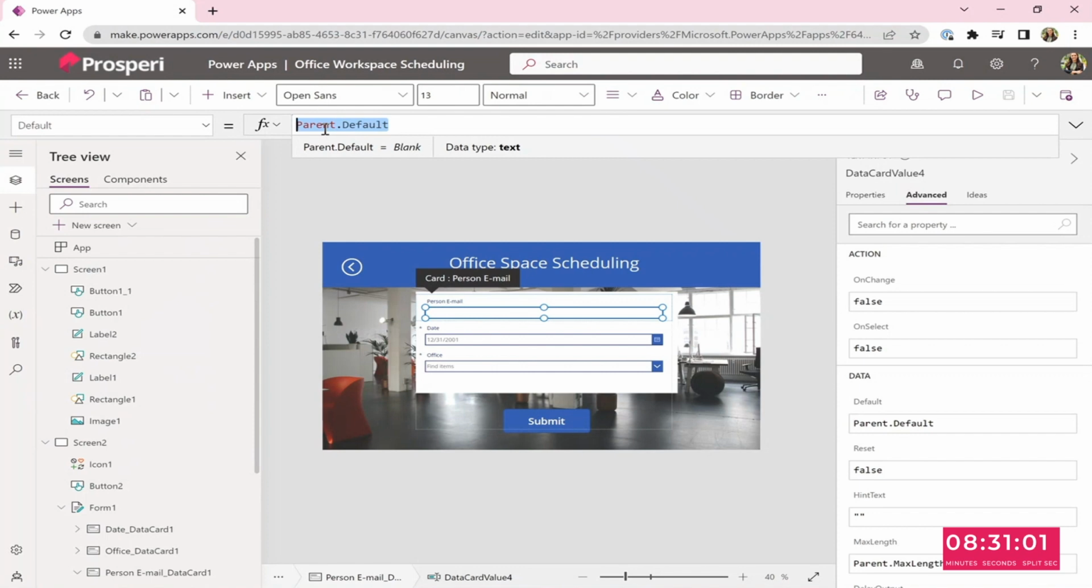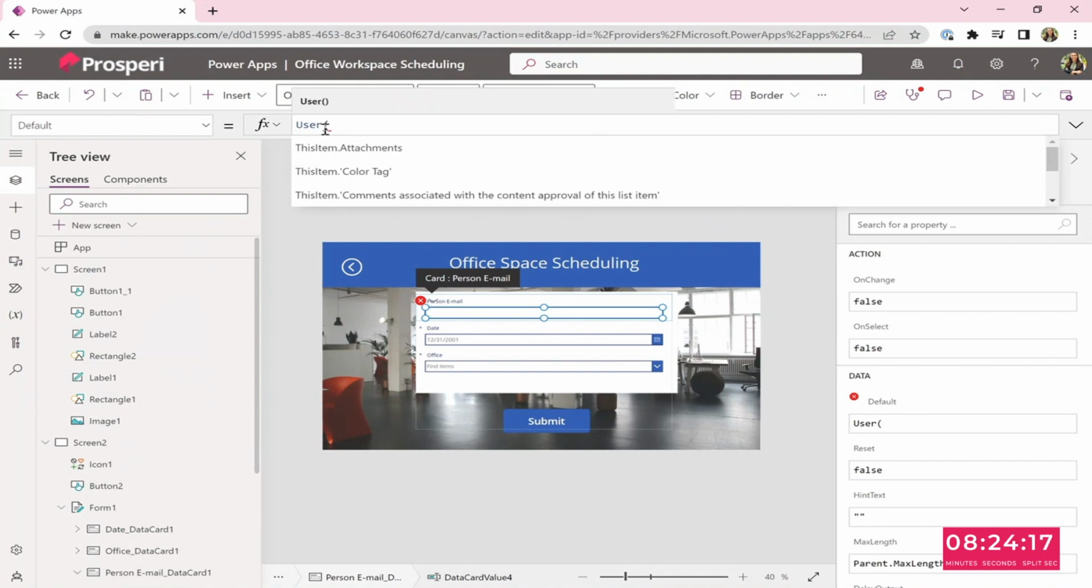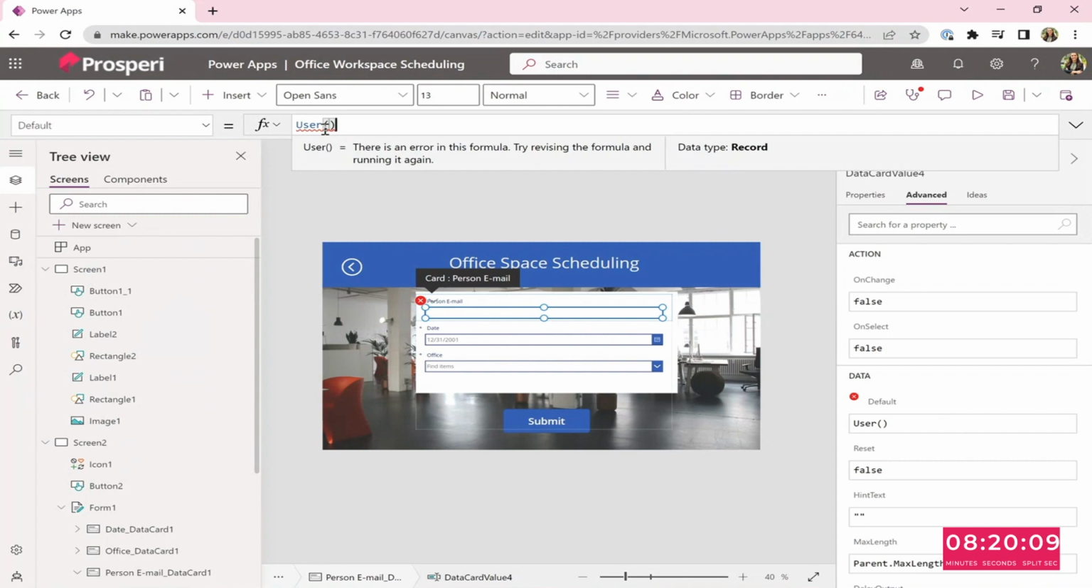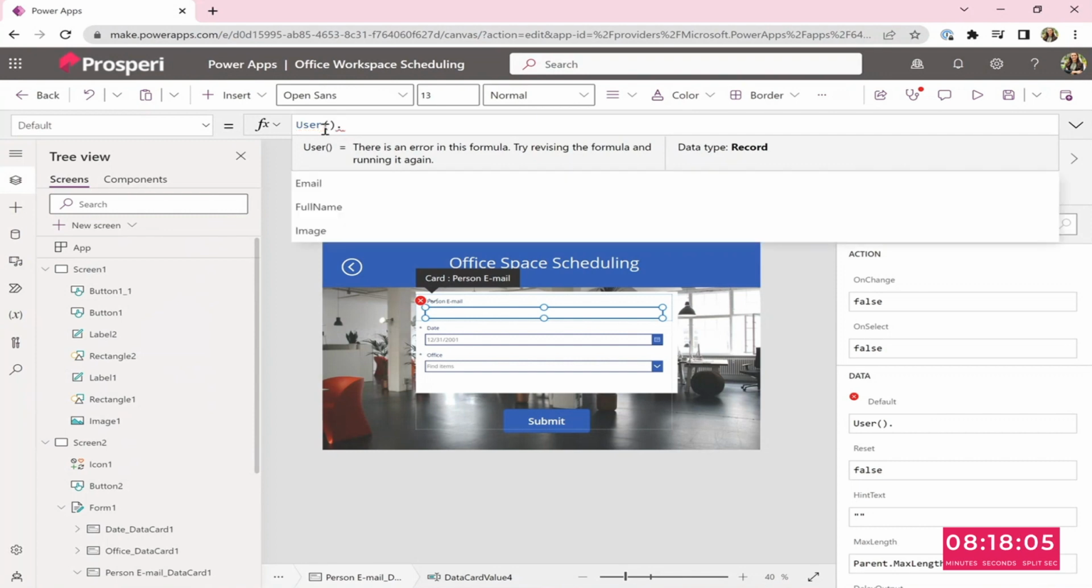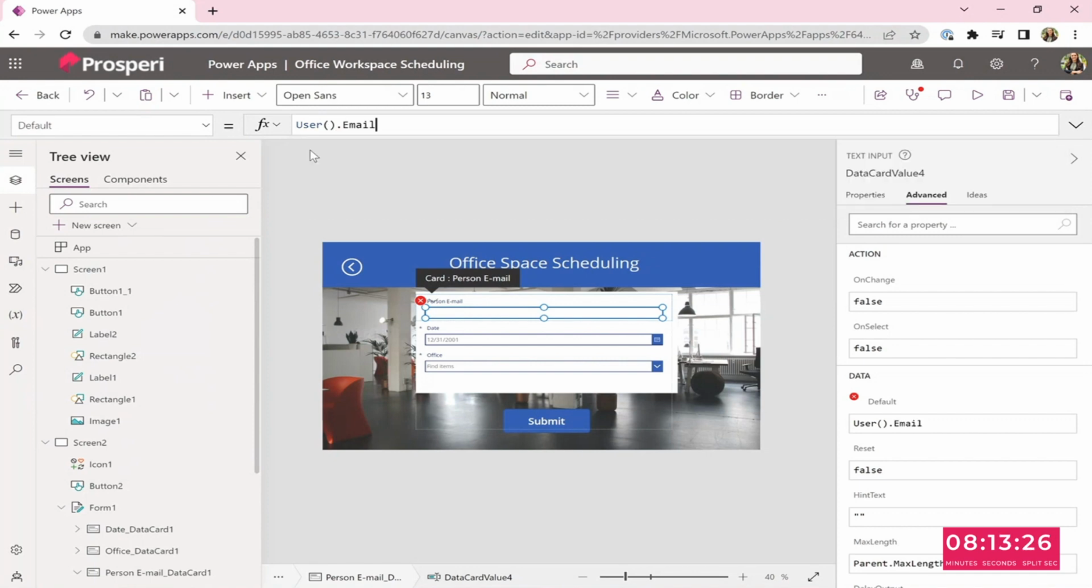User. And then you open the parenthesis and you can just select user. Close that parenthesis. Dot. Email. That's it. You see it's already going to fill with your email. No need to type it.